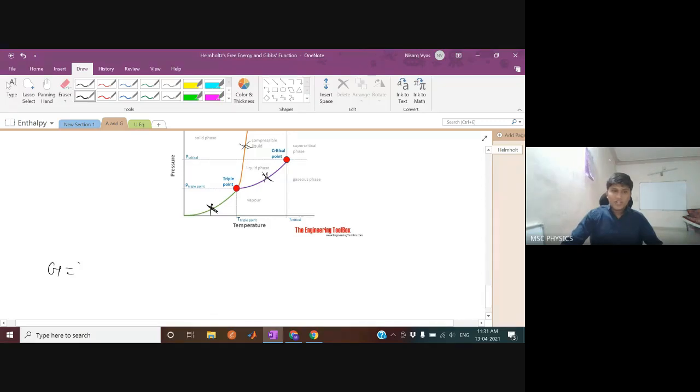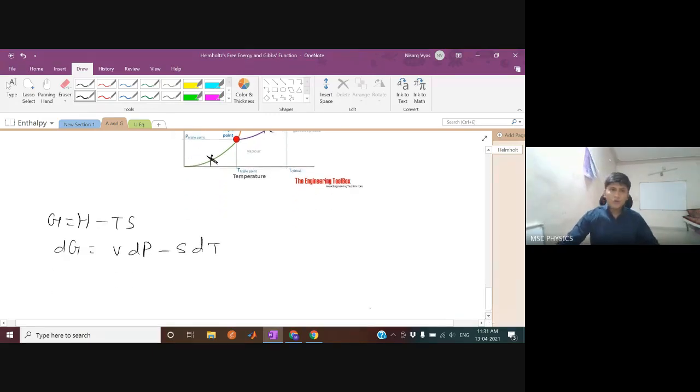Because G is defined as H minus TS from the Legendre transformations, and therefore a small change in G can be written as VdP minus SdT. And if you keep both of these constant, that means pressure is constant and temperature is constant, then there is no change in G. You cannot observe the change in Gibbs function or Gibbs free energy.